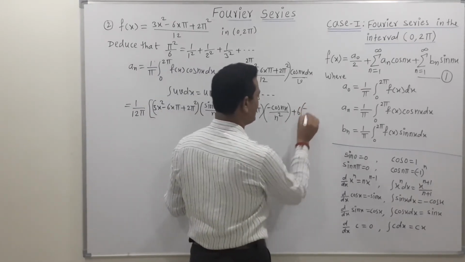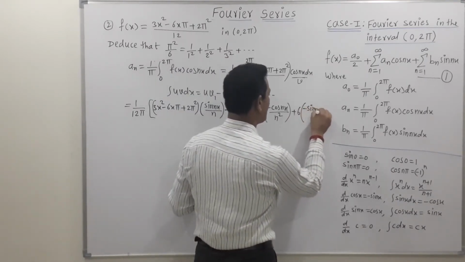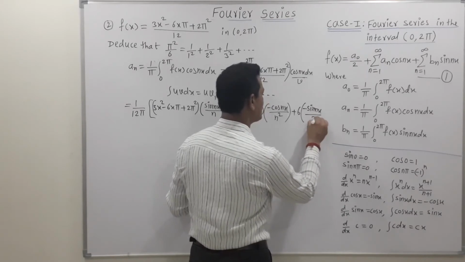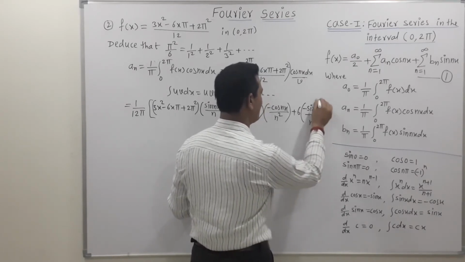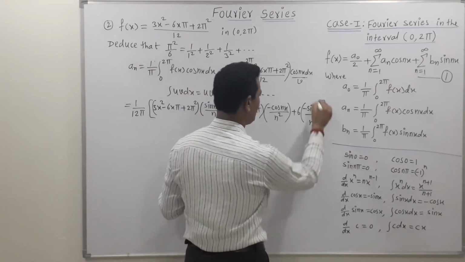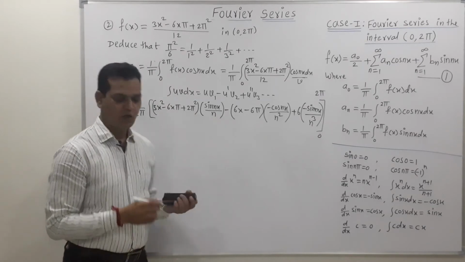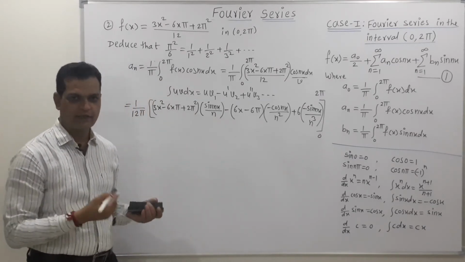Integration of cos is sine, but this sine is as it is, first sine as it is, then sine of nx upon n cube. This bracket will get over and its limit is 0 to 2 pi. So this is the way to apply the general rule for integration by parts.